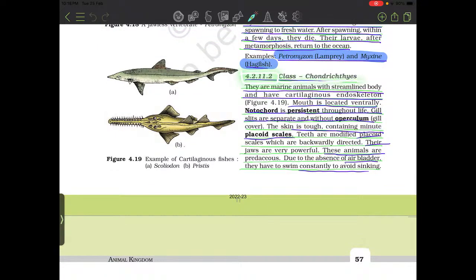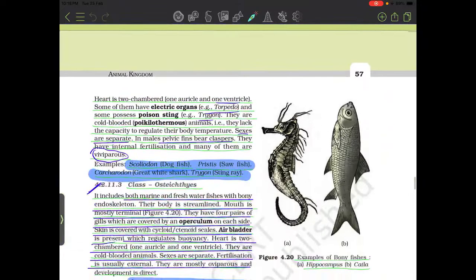4.2.11.2 Class Chondrichthyes. They are marine animals with a streamlined body and have a cartilaginous endoskeleton. Notochord persists throughout their life. Gills are separate without operculum, gill cover. The skin is tough, containing minute placoid scales. Teeth are modified placoid scales which are backwardly directed, and the jaws are very powerful. These animals are predaceous. Due to absence of air bladder, they have to swim constantly to avoid sinking.